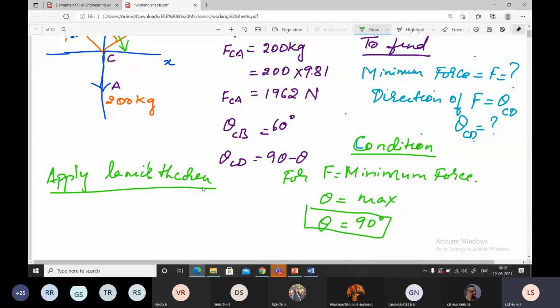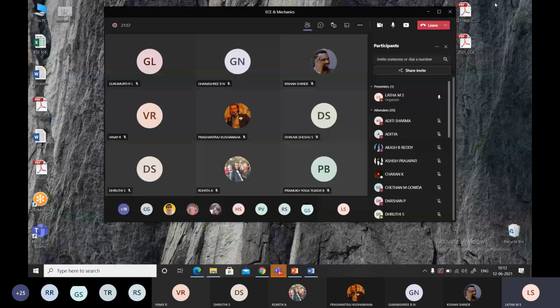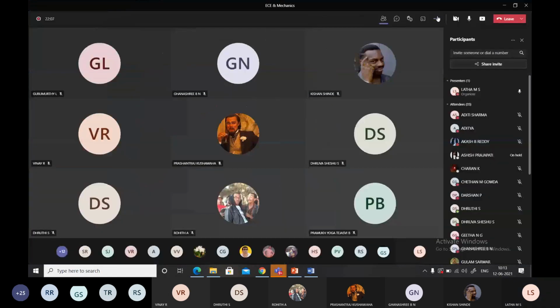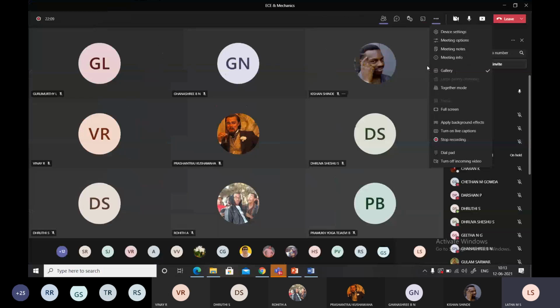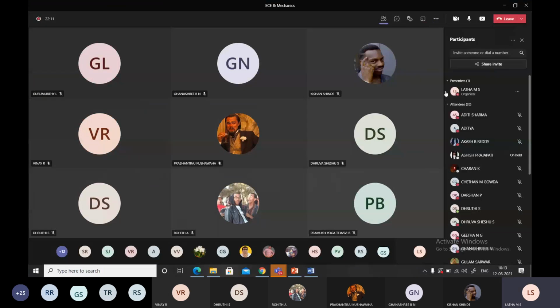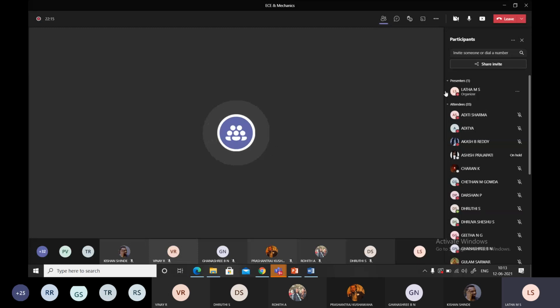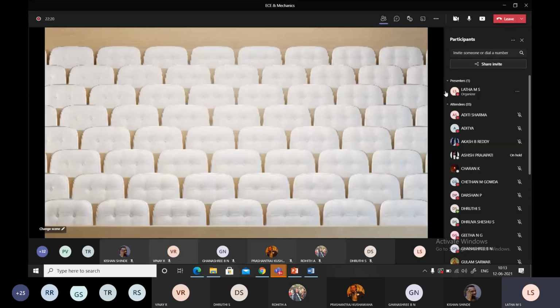Everybody switch on your camera and focus on your book. Start applying the rule. Everybody start doing it quickly. You can see the screen, I'm waiting for this.